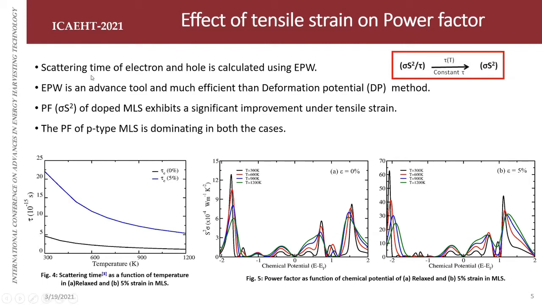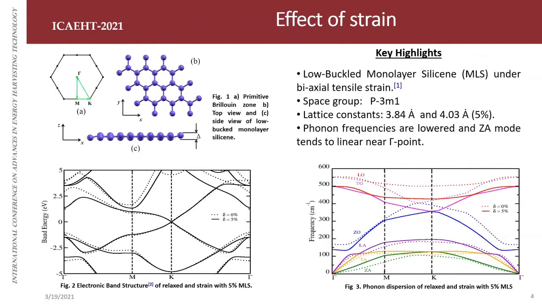Here we have calculated scattering time using the EPW tool, that is electron phonon renormalization. The EPW tool is the most advanced tool available at the time, and it is also much more efficient than the deformation potential method, because EPW incorporates the interaction of electrons with all possible modes. There are 6 modes in our structure: 3 acoustic and 3 optical.